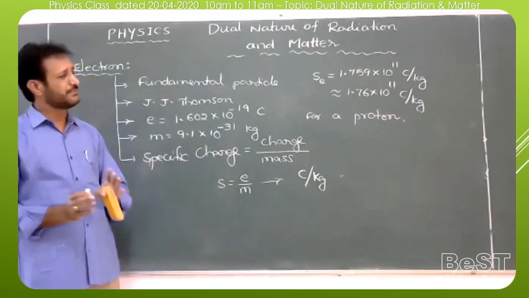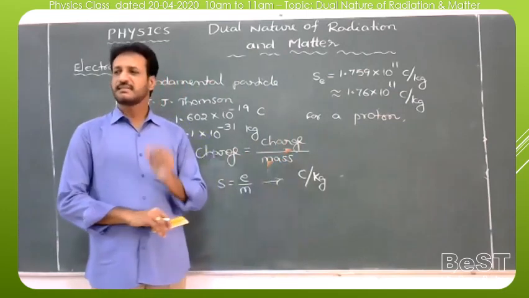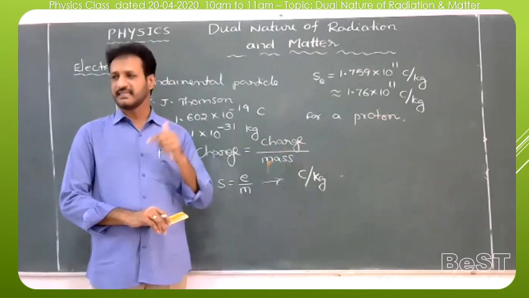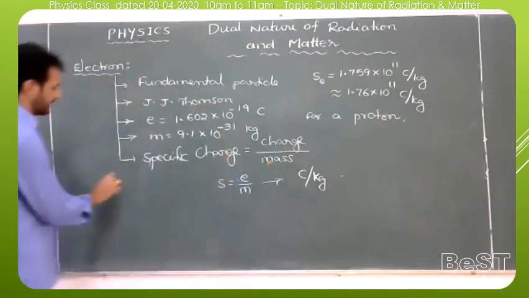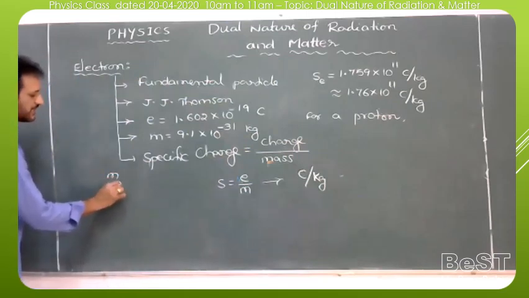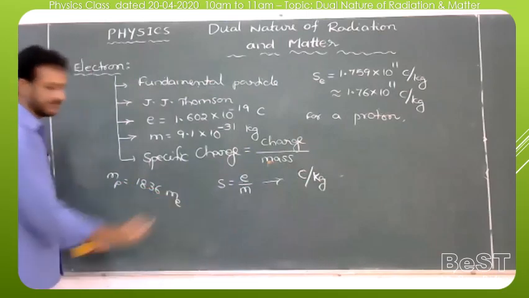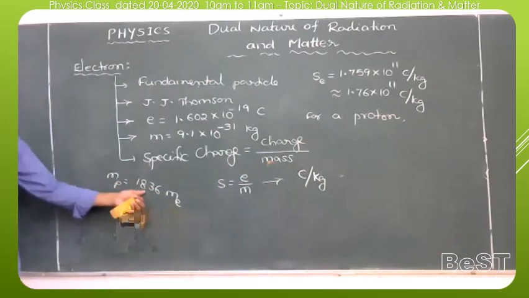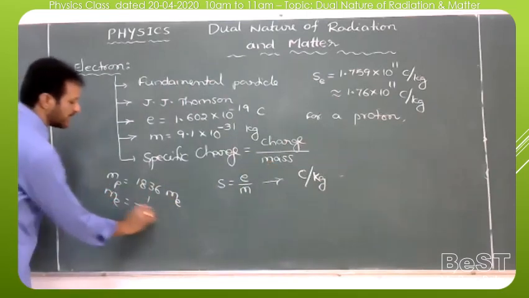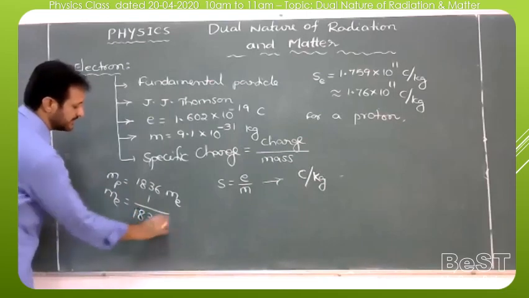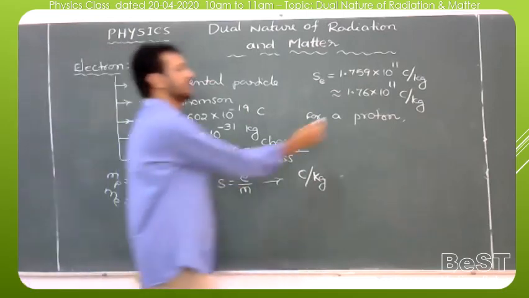Generally, if you compare the electron and the proton, how many times is the mass different? The mass of the electron is 1 by 1836 times the mass of the proton. So the proton is 1836 times more. So the mass of the proton is equal to 1836 times the mass of the electron, or the mass of the electron is equal to 1 by 1836 times the mass of the proton. If you know the mass of the proton and electron, we can also calculate it.